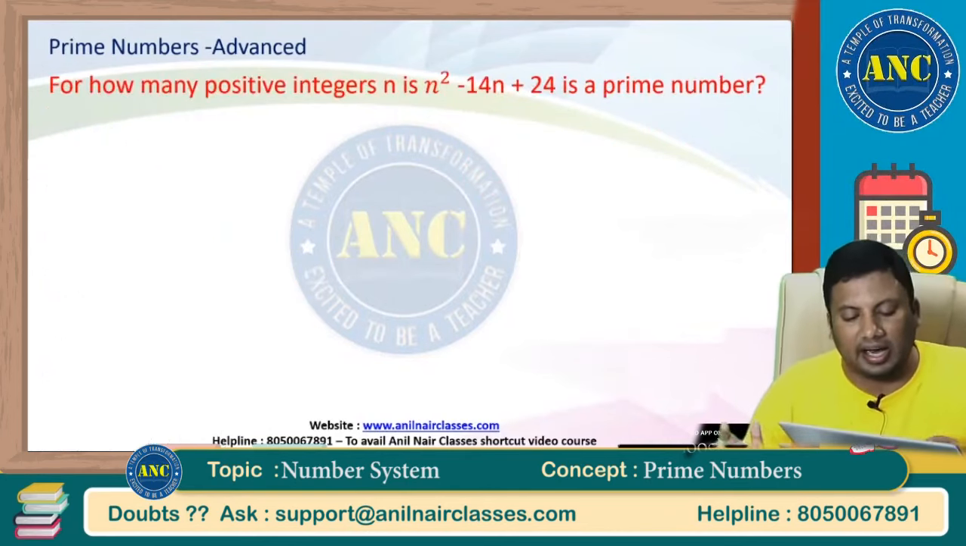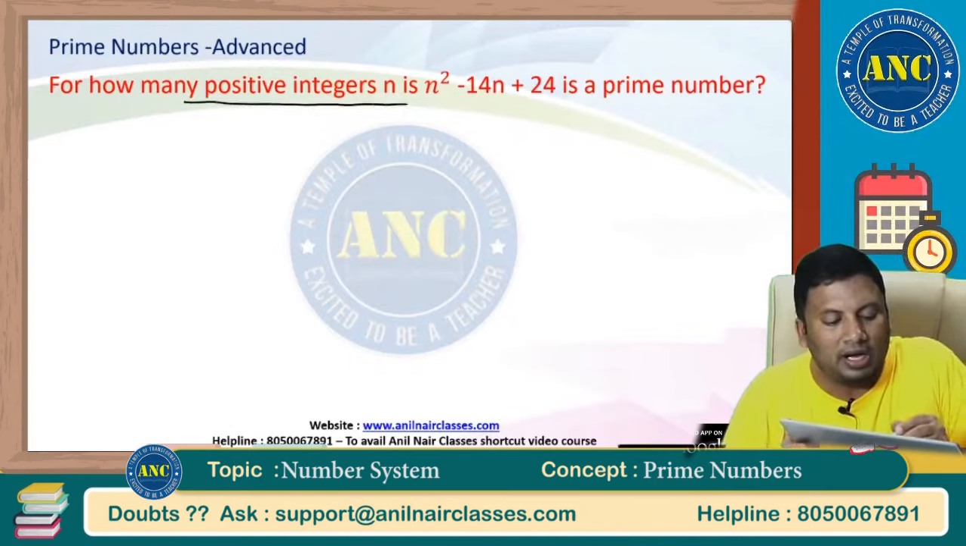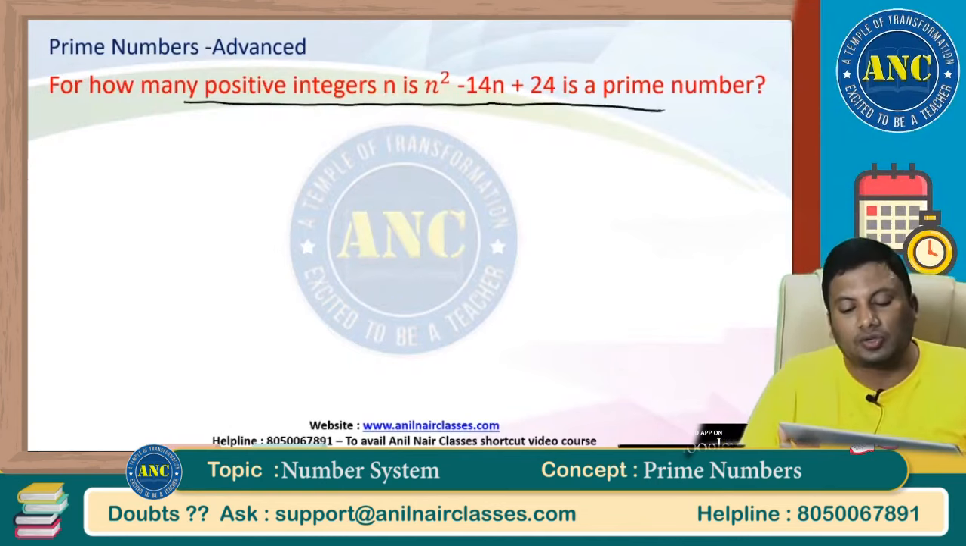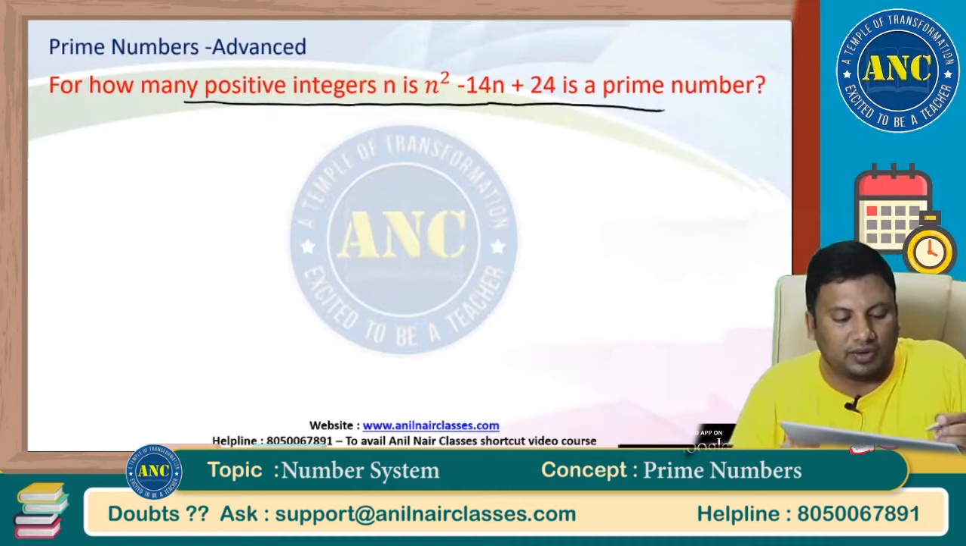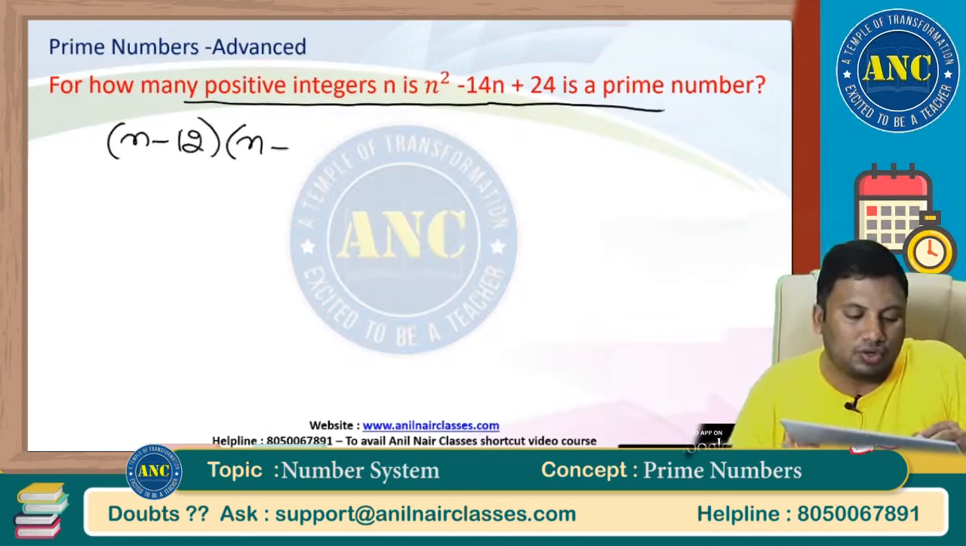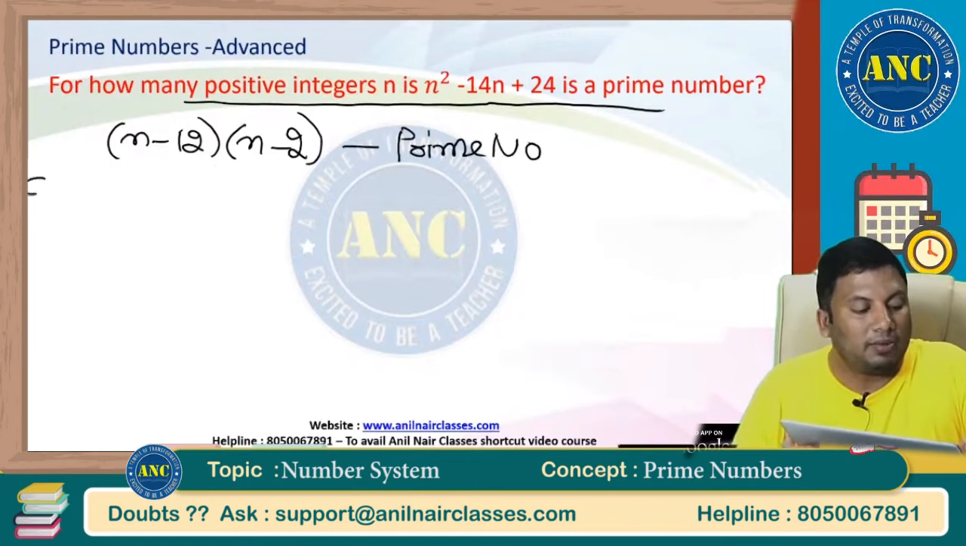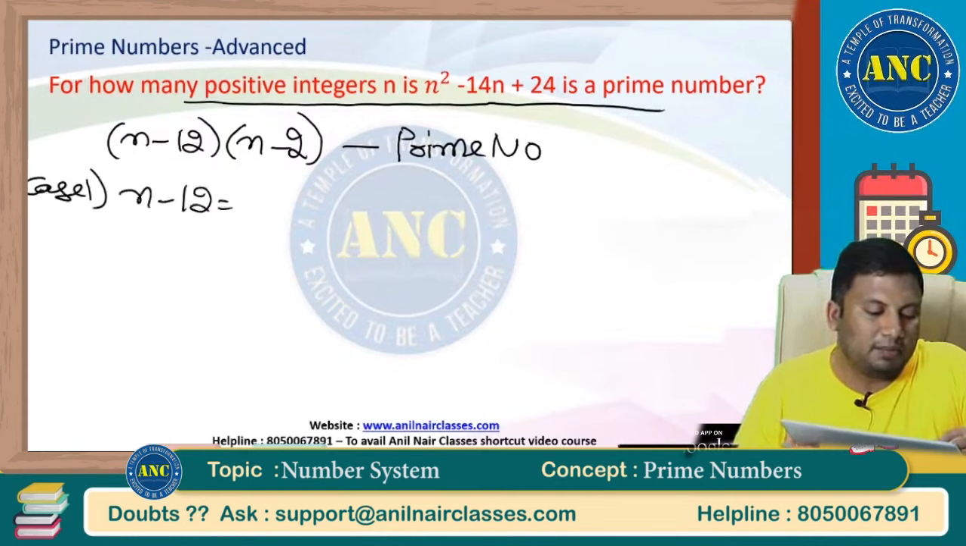Now, this is a CAT replica question. For how many positive integers is n square minus 14n plus 24, which is nothing but (n minus 12) into (n minus 2), a prime number? Prime number means case number 1, n minus 12 can be 1, or case number 2, n minus 2 can be 1.